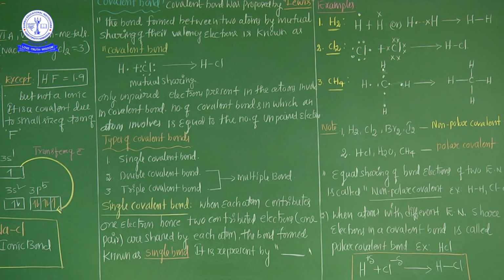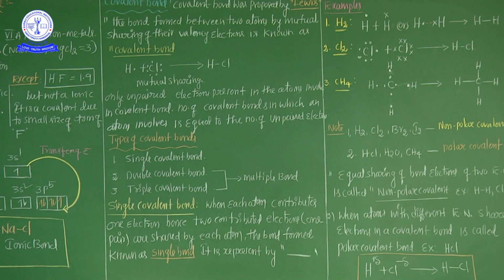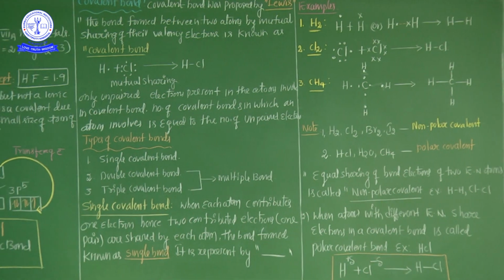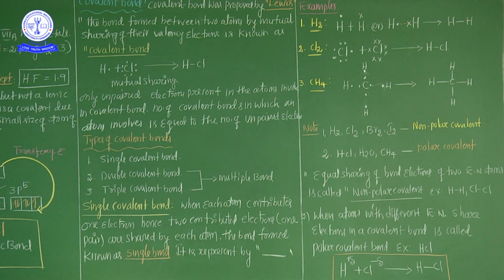So now the examples are here. Examples: H2, Cl2, Br2, I2 are the non-polar covalent bonds. HCl and CH4 are the polar covalent bonds. Non-polar covalent bonds, polar covalent bonds.